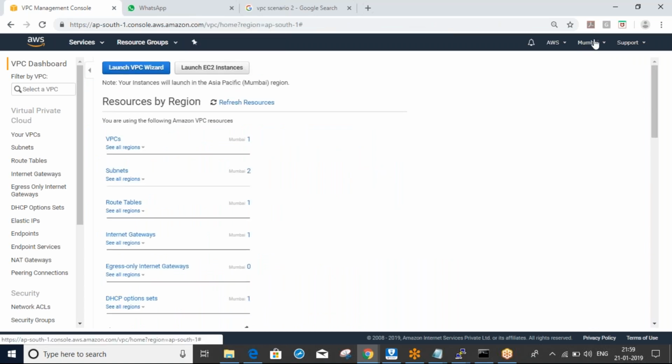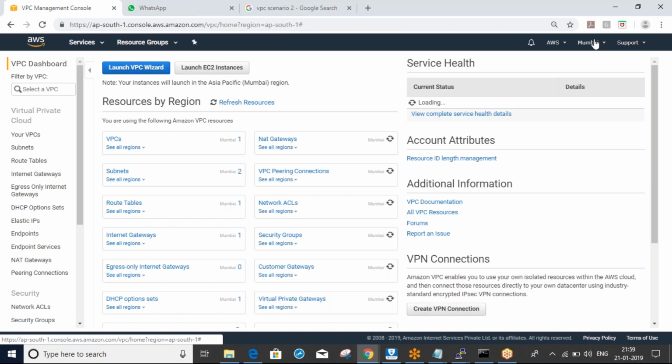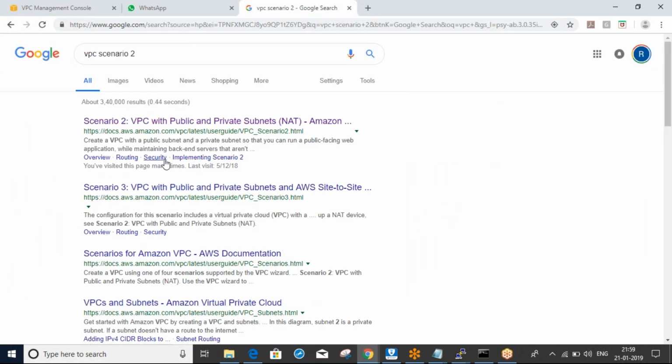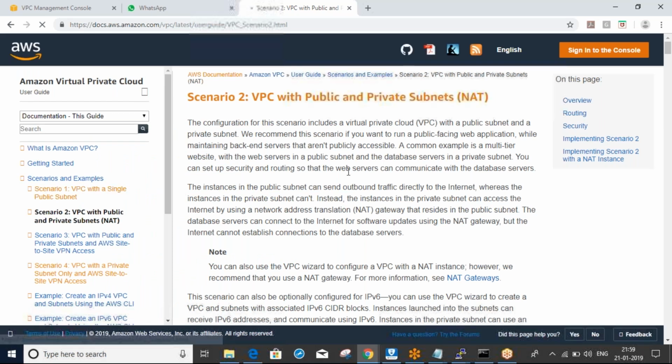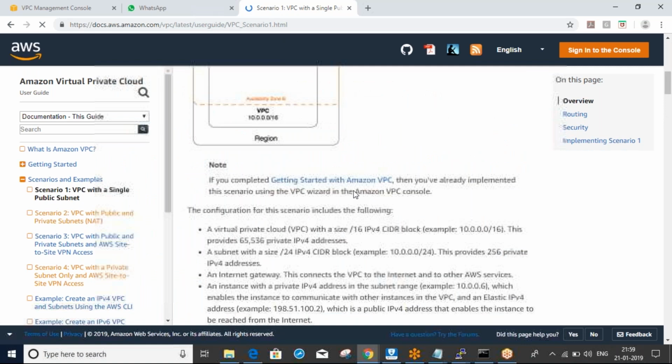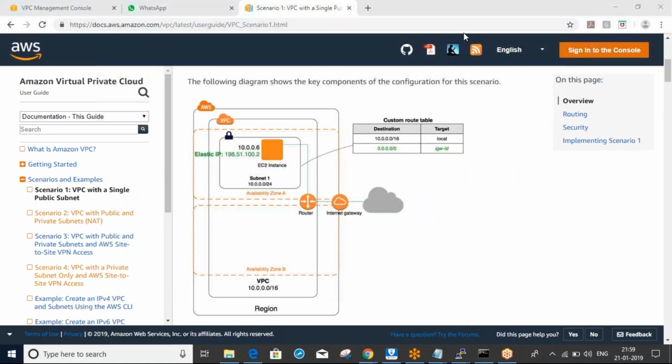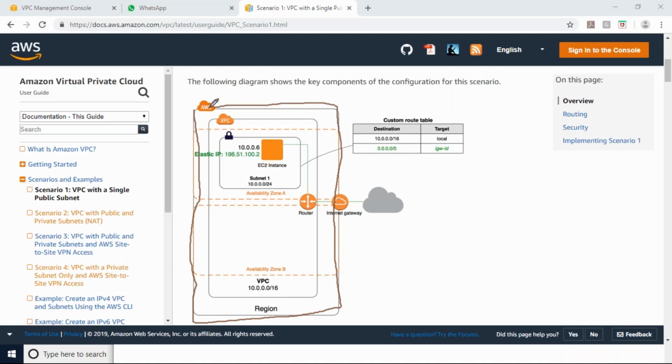You can see IAM is a global service, while VPC is regional. In each region we can create VPCs, and you can create multiple VPCs in each region. This is my region. In this region, I can create the VPC.